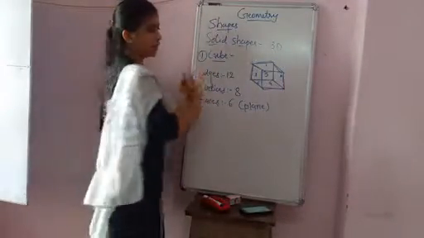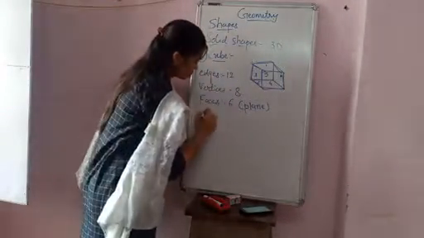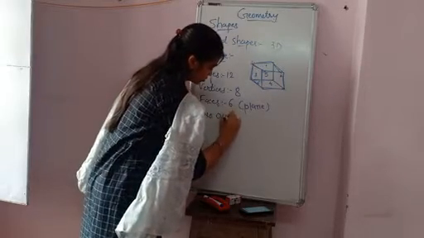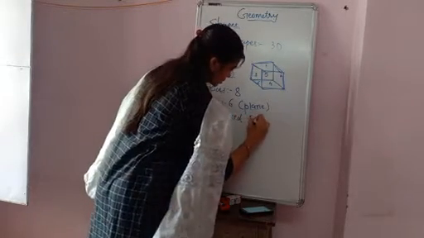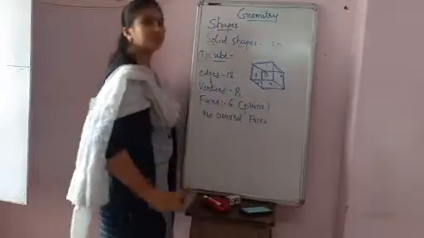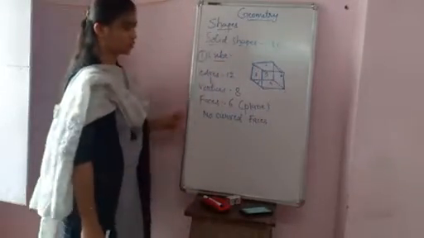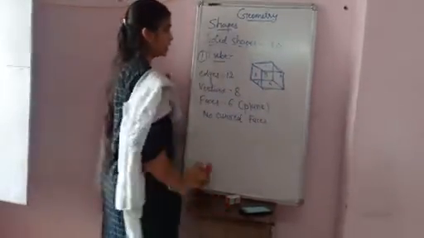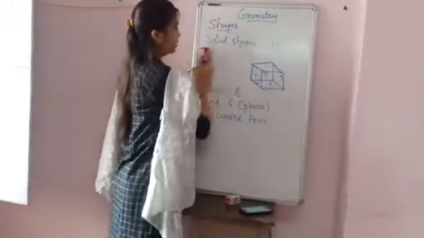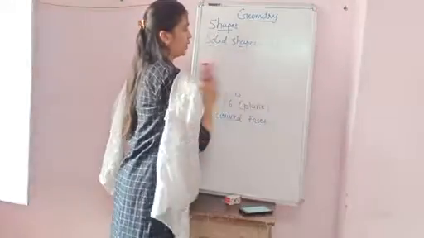You can see that there will be no curved faces. Okay, so this is the cube. Simply just revise it. Now, second, in the plane shape, second we learn the rectangle.